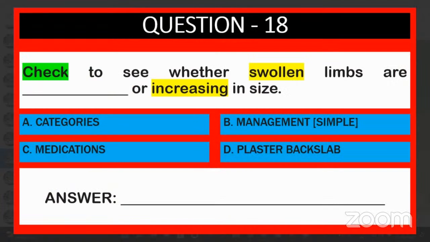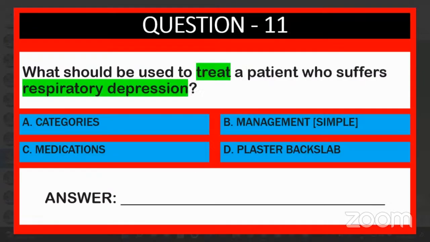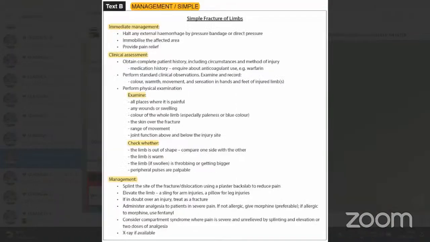Check to see whether swollen limbs, 18th one, right? Check to see whether swollen limbs are dash or increasing in size. A, B, C, D. Which one? B, sir. Management. Okay, increasing in size, remember. Check whether.